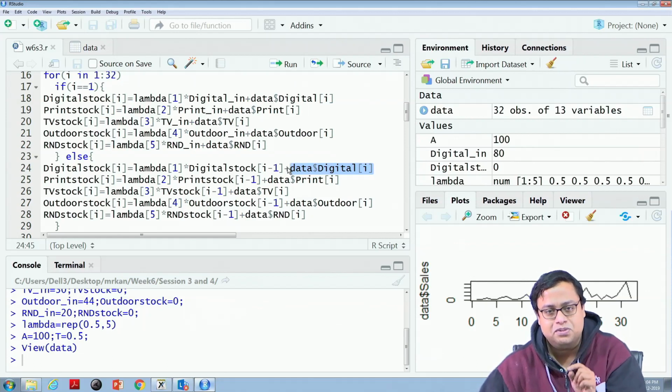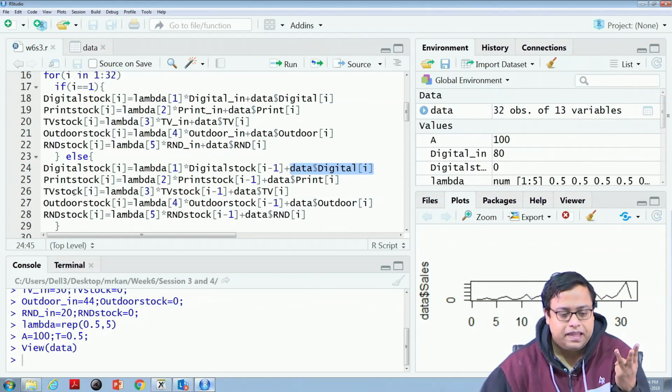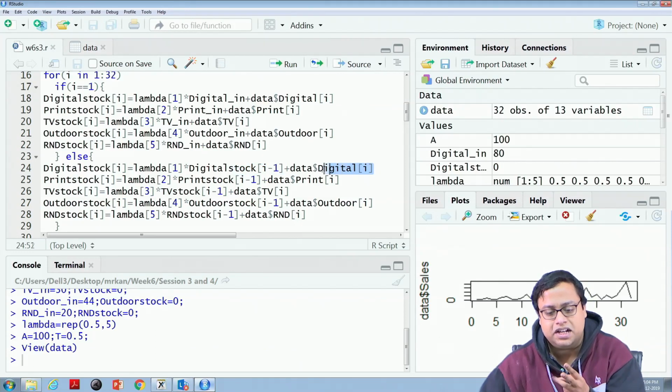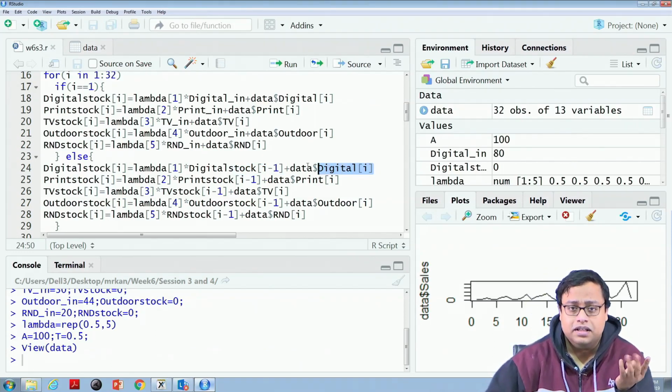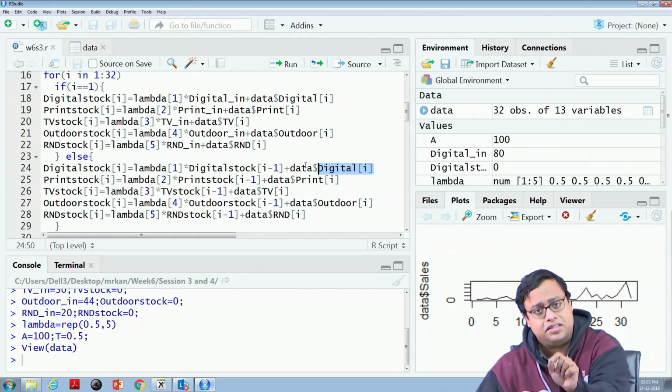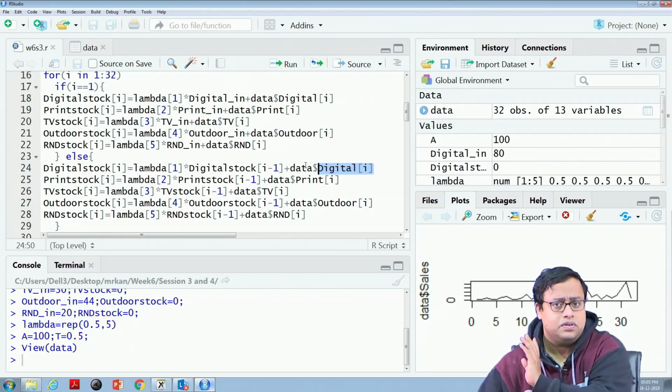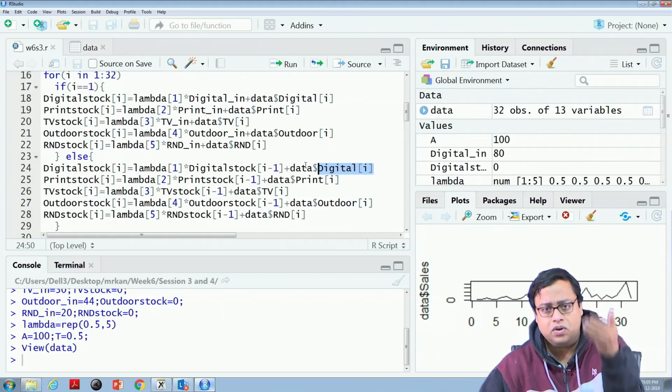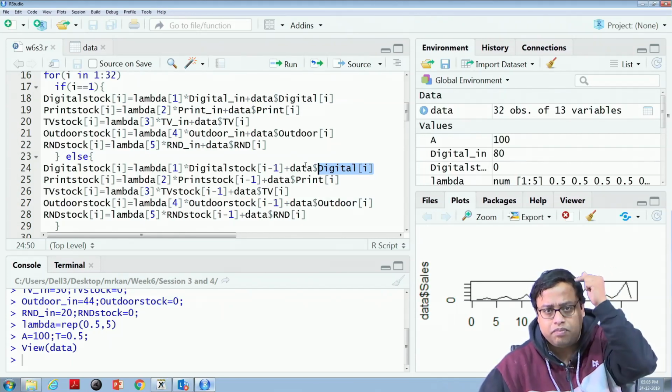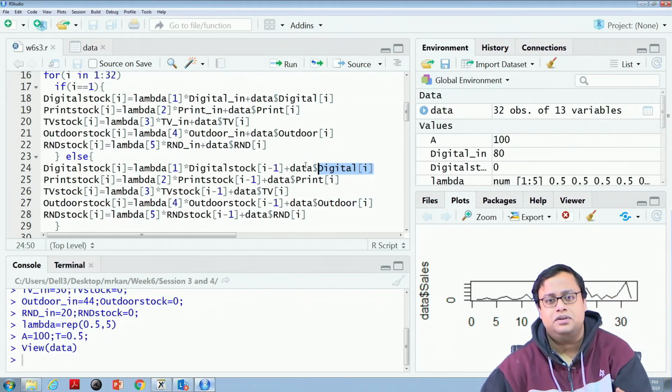When I is equal to 3, digital stock at 3 is lambda 1 into digital stock at 2 plus the expenditure at 3. Digital stock at 4 is lambda 1 into digital stock at 3 plus expenditure in 4. That is how I go on calculating the digital stock from time period 1 to time period 32.